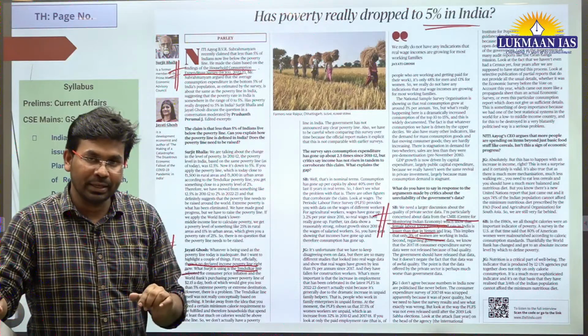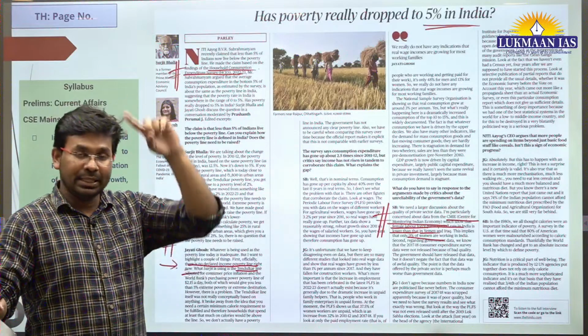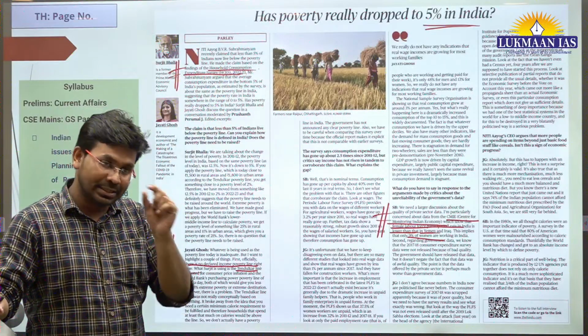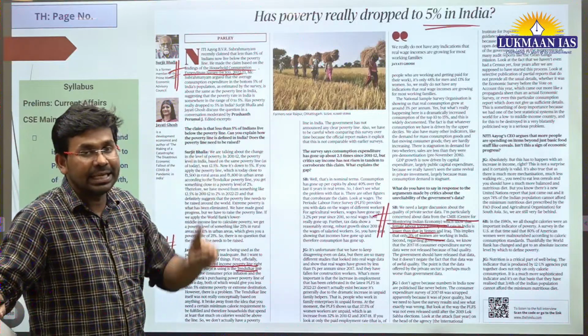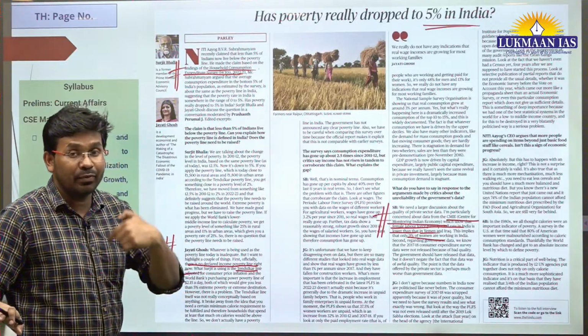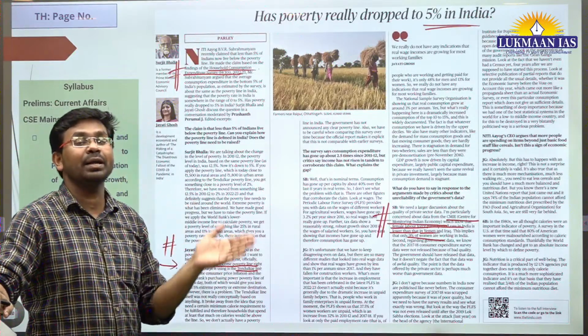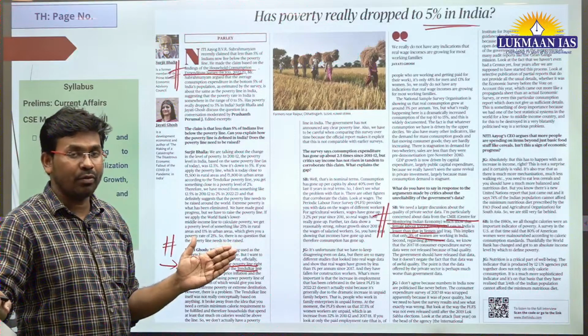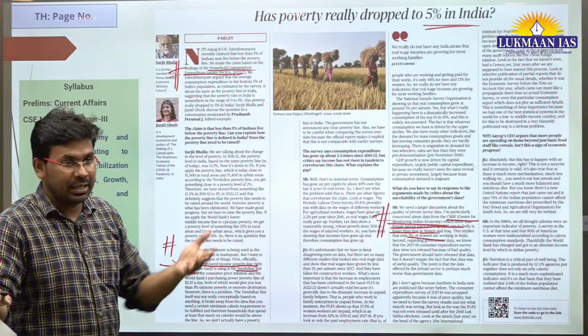Officially, the government does not have an officially declared poverty line. There was a Tendulkar Committee report that suggested a poverty line, and based on this, recently the Niti Aayog chairperson has come up with a declaration that less than 5% of Indian people are living below the poverty line.